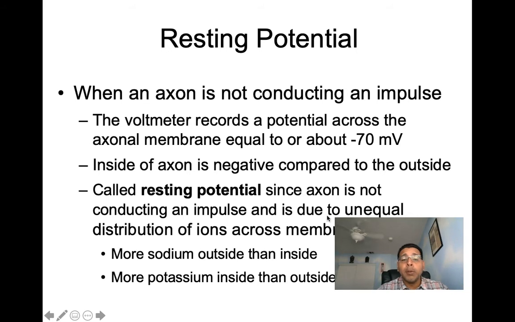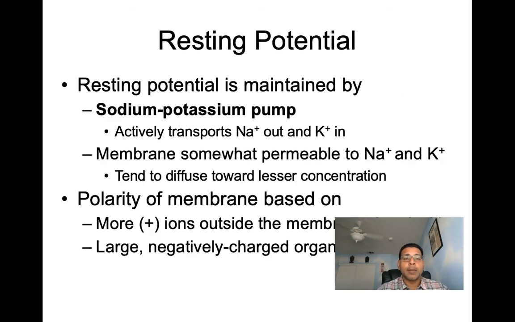And it's going to be due to an unequal distribution of ions across the membrane. We have more sodium outside than the inside, and we have more potassium inside compared to the outside. Our resting potential, we'll see, is going to be maintained by our sodium-potassium pump. So if sodium happens to leak in and potassium leaks out, these active transporters are going to pump sodium out and pump potassium in. The membrane is somewhat permeable to sodium and potassium. They tend to diffuse towards lesser concentrations. And then that's when that sodium-potassium pump kicks in.